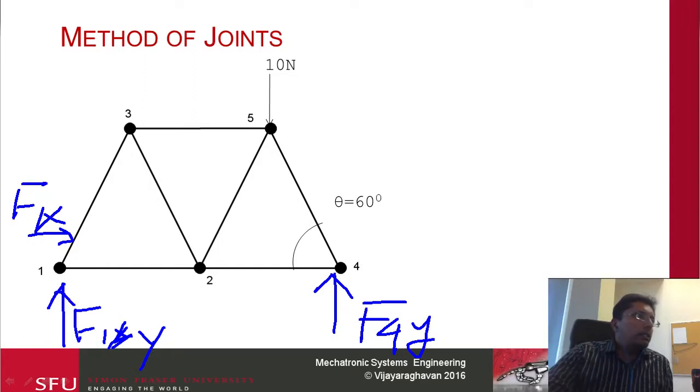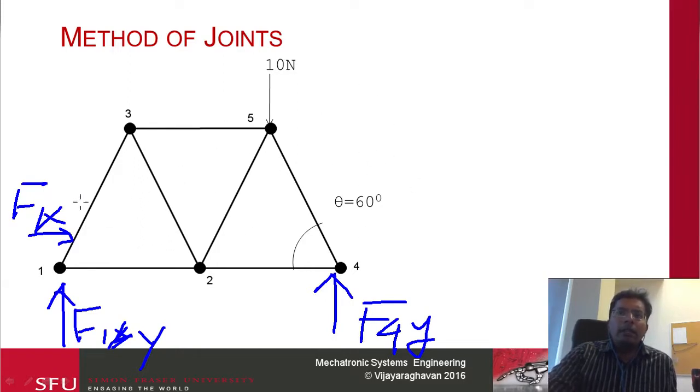The next step is to solve for just the external forces alone. The way I would do it is to consider the equilibrium for the entire structure. I can do a vertical equilibrium and a horizontal equilibrium, or I can do the moment about one particular point.